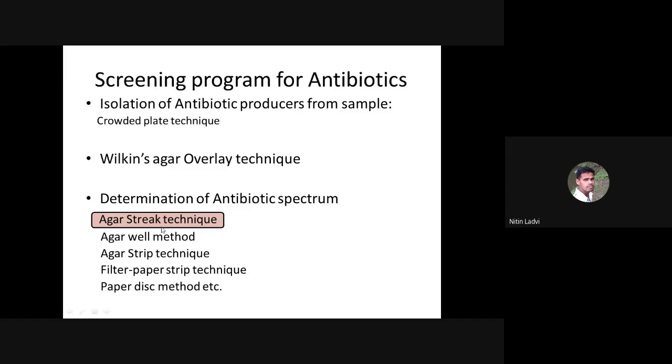that is the agar streak technique or simply the streak plate technique. The name itself says that we need to inoculate the antibiotic producer and the range of test organisms by making a streak of that particular suspension on the agar plate. That's why this is called the streak plate technique or agar streak technique. Streaking is the way by which we inoculate the test organism and the antibiotic producer, and that is the practical we are supposed to discuss today.